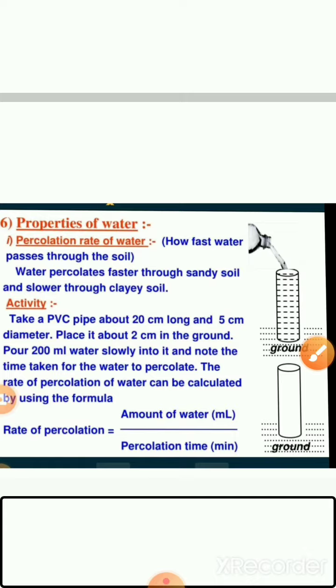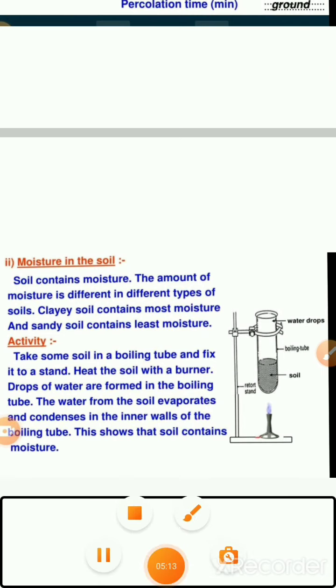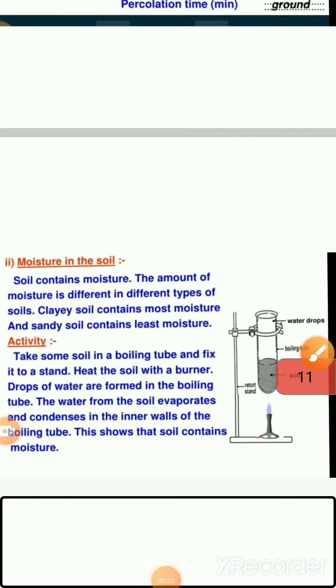Now see the next property. The next property is the moisture of soil. You know, soil contains moisture. The amount of moisture is different in different types of soils. Clay soil contains the most moisture, and sandy soil contains the least moisture. Get it?